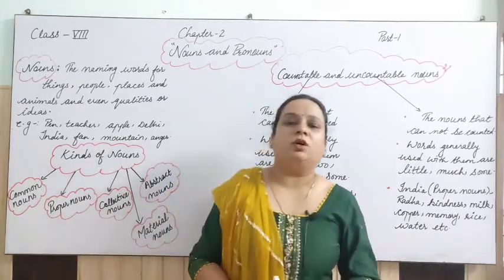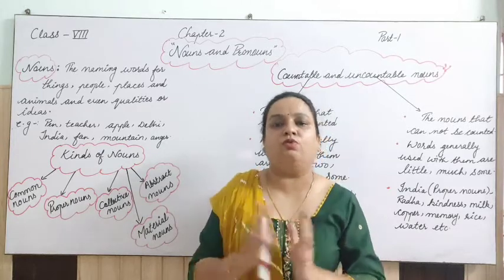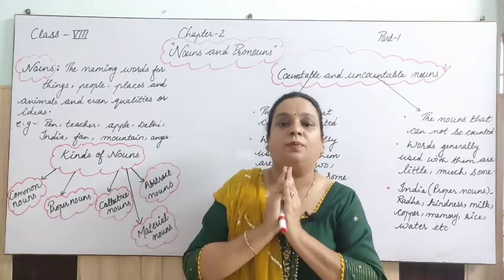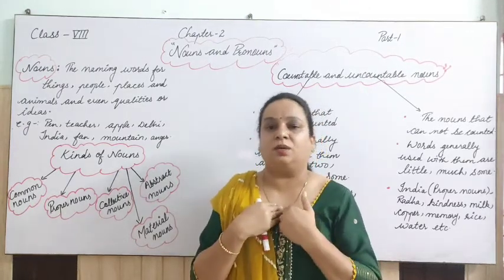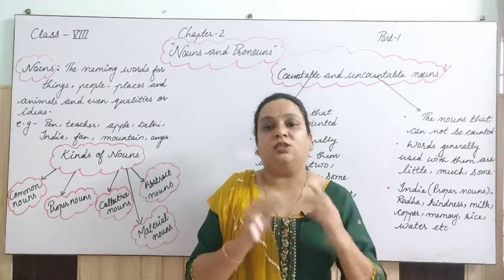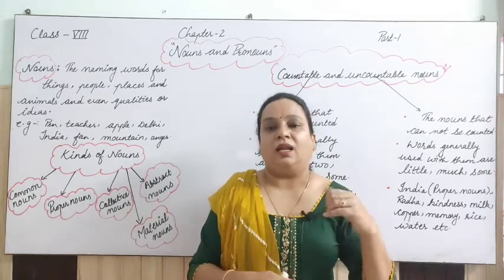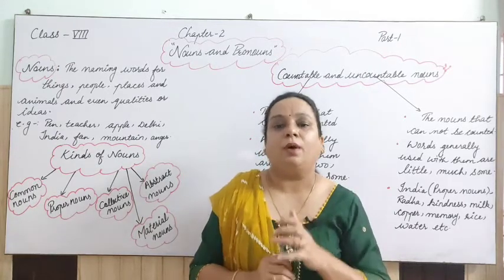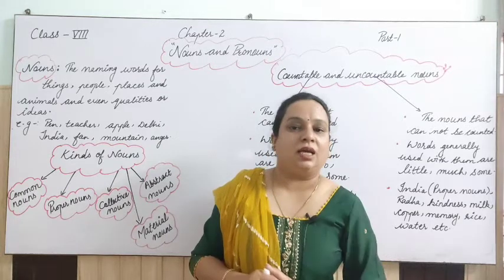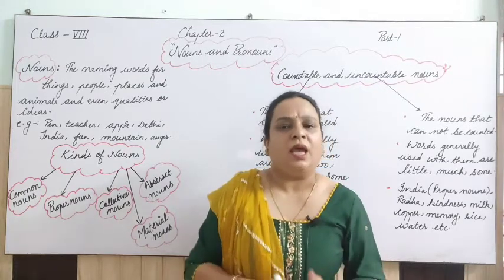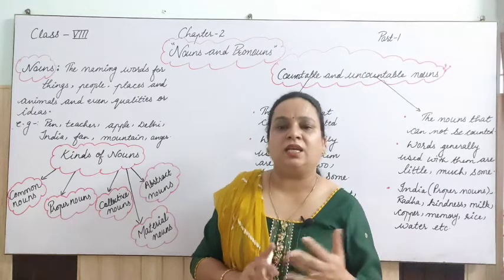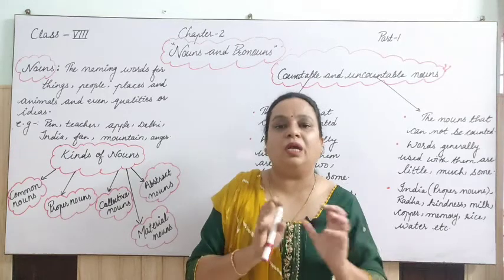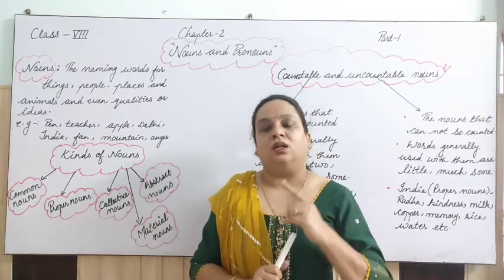Second one is proper noun. When we talk about a proper thing, that should be one, like your own name. Your own name is a proper noun. My name Neha is a proper noun. I live at Sangria, so Sangria is a proper noun. That Sangria is situated in Rajasthan, so Rajasthan is a proper noun. And that is in India, so India is a proper noun. Any name of a place, country, whatever it is, or a particular thing which is only one of its own kind, that is a proper noun.